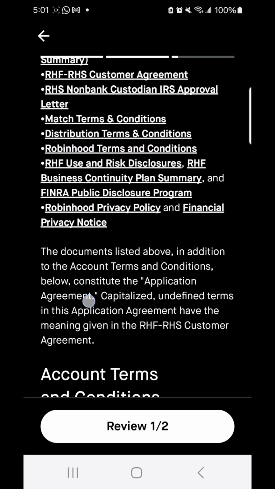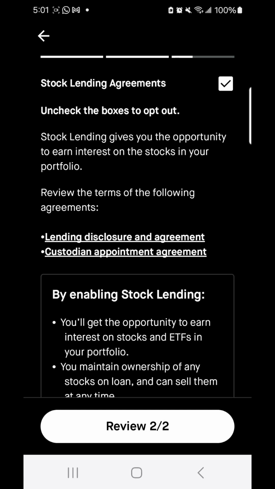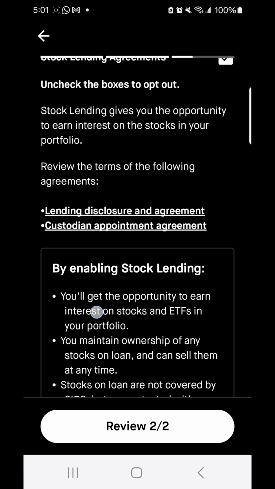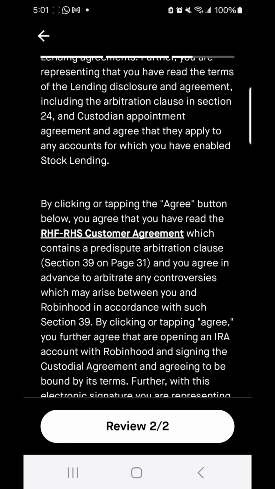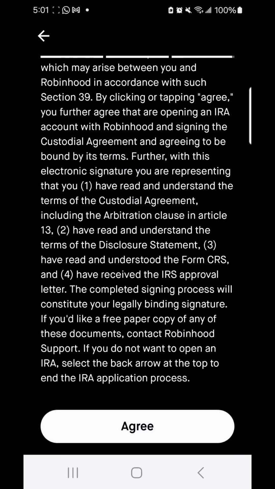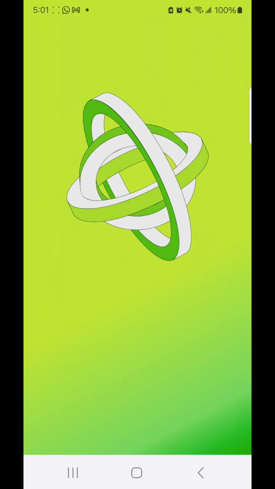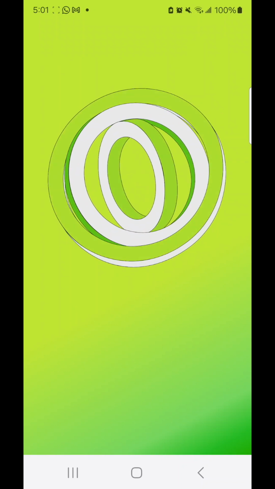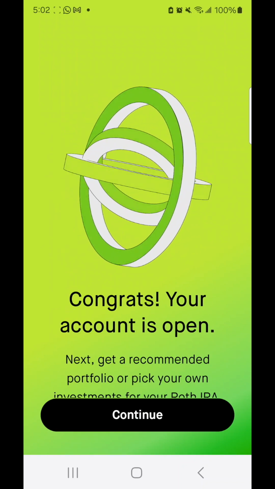And you want to view the terms and policy, and a lot of times I just scroll down, and once you review all the terms, you agree to whatever they ask you for. So that's it for Robinhood. It's a lot simpler in Robinhood, and you see there's a congrats, you opened your IRA.